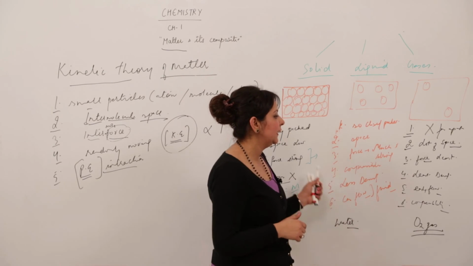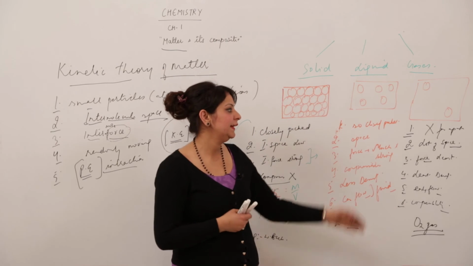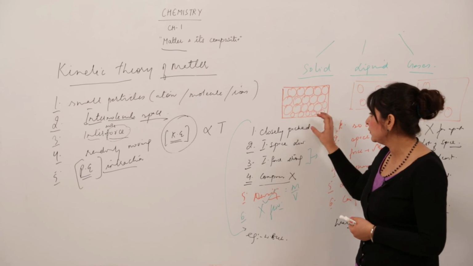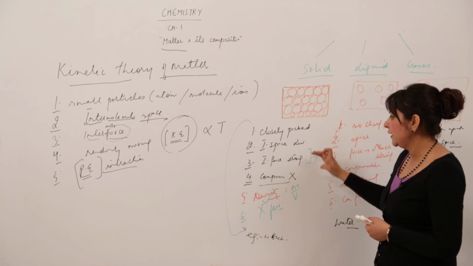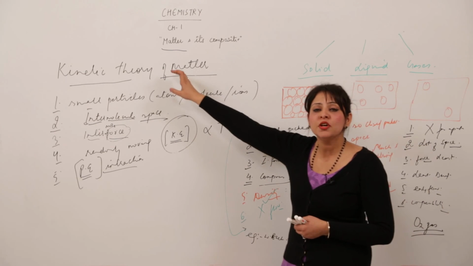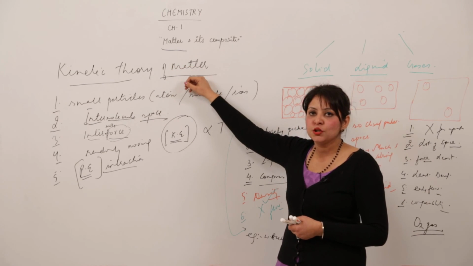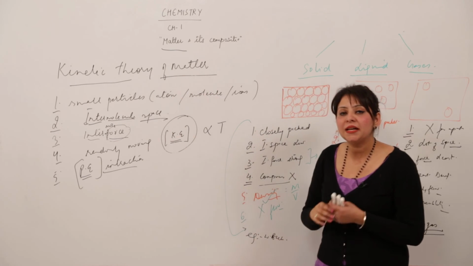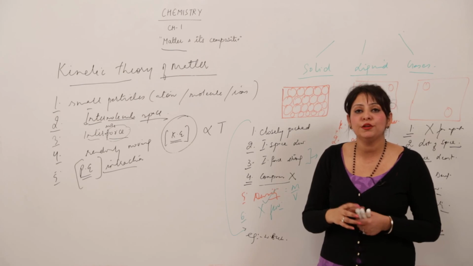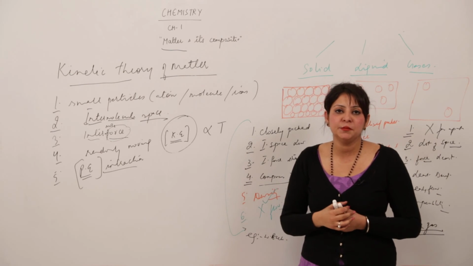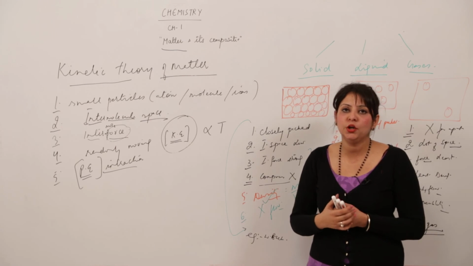So these all are the characteristics which solid, liquid and gas exhibit, and all these characteristics, the particle nature, the forces, the spaces, the compressibility, density, everything can be explained on the basis of the kinetic theory of matter. So the kinetic theory of matter succeeded in explaining the particle nature or the arrangement or the forces or the spaces or the properties which a substance exhibits when it exists as solid, liquid or gas.